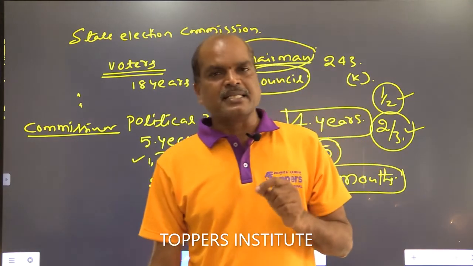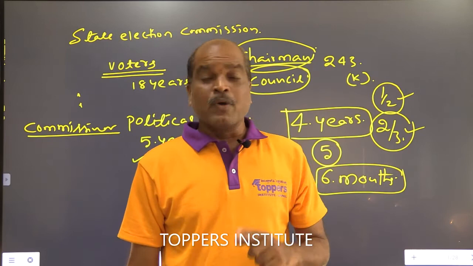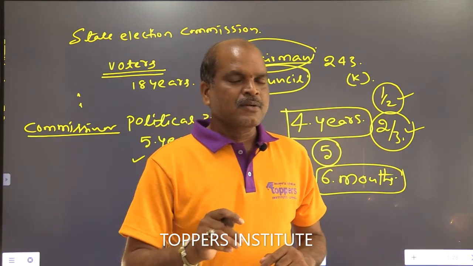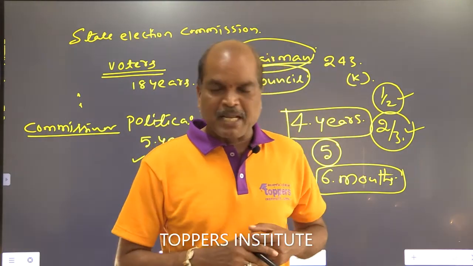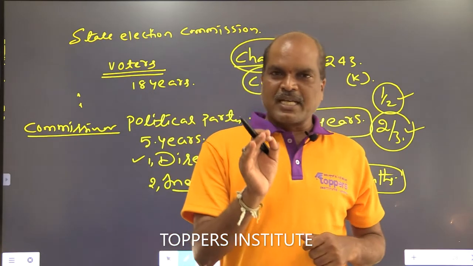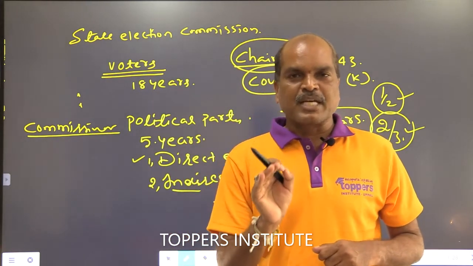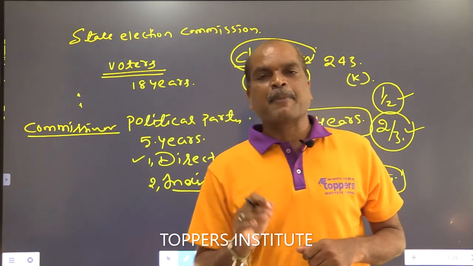Therefore, the chairman conducts the deputy chairman election. Who elects the chairman? Councillors. Who elects the vice chairman of the municipality? Councillors only. Councillors elect the chairman and vice chairman among themselves for the period of